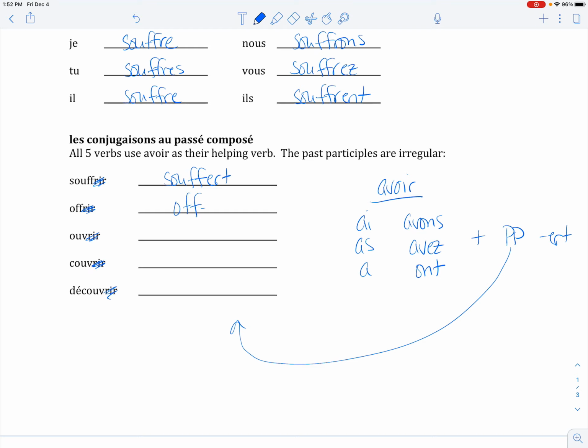So offrir, offert, ouvrir, ouvert, which you actually saw in chapter 1 as the adjective that means open. Couvrir, couvert, which if you watch a lot of, or read a lot of spy movies or books, then that looks like the word covert, which is when you're undercover, going on a sting operation. And découvrir is découvert. So first you have your conjugation of avoir based on the subject, and then you follow it up with the past participle.